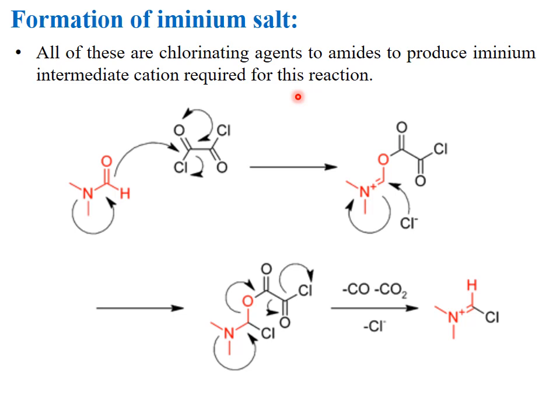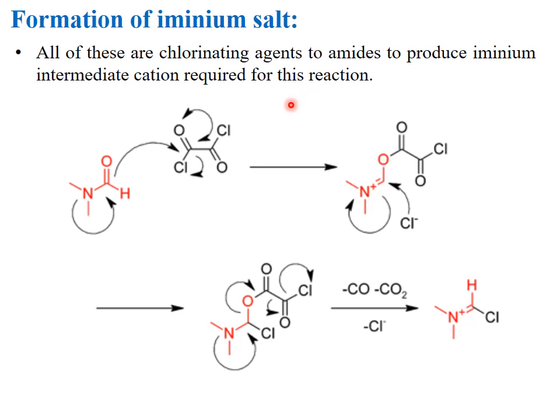The lone pair of nitrogen moves inward, and the carbon-oxygen double bond attacks the carbonyl carbon of the oxalyl chloride, so chlorine leaves as chloride ion.